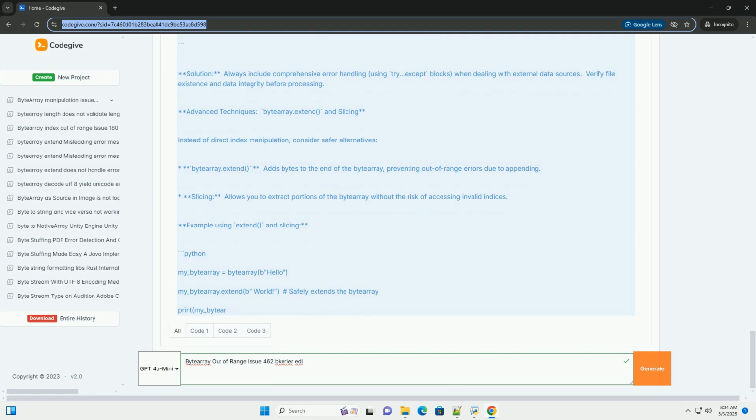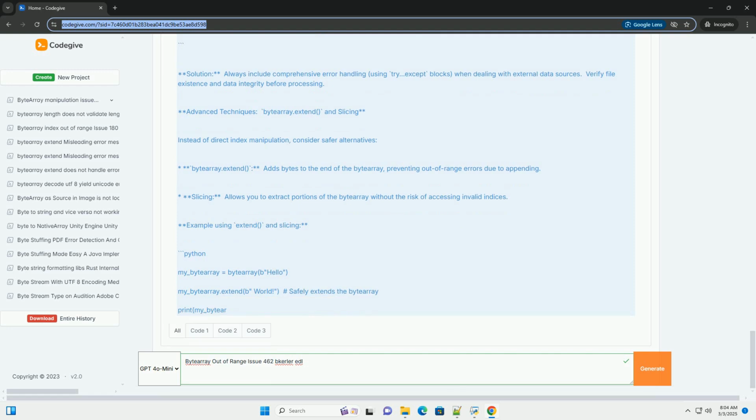Example 3, Looping error. Solution: Carefully design your loop conditions to avoid exceeding the bytearray's bounds. Example 4, Handling external data. Solution: Always include comprehensive error handling, using try, except blocks, when dealing with external data sources. Verify file existence and data integrity before processing.